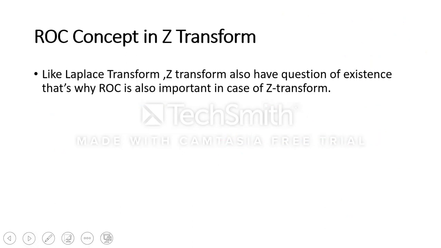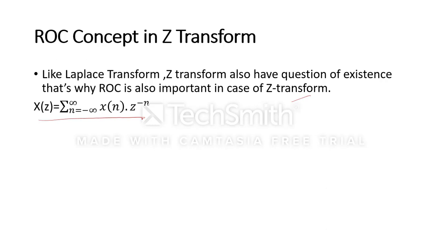Now the ROC concept in Z transform. Like in Laplace transform, Z transform always has a question of existence. That's why ROC is also important in Z transform as it was for Laplace transform. The formula for Z transform we already have discussed, where z is nothing but r e to the power j omega.